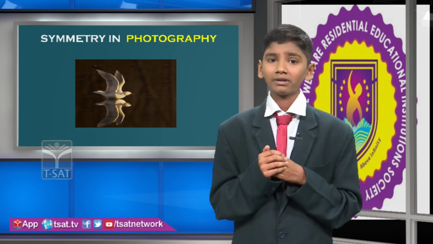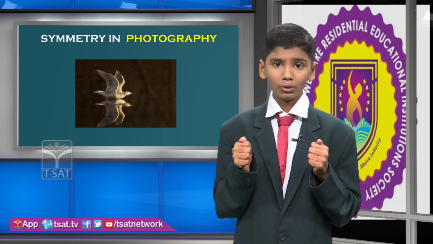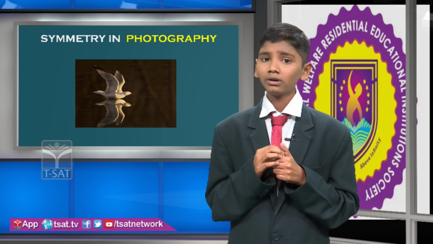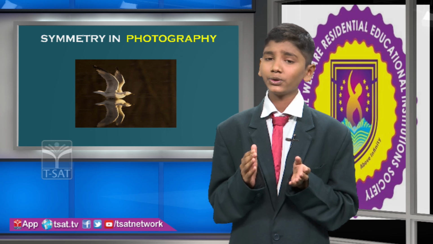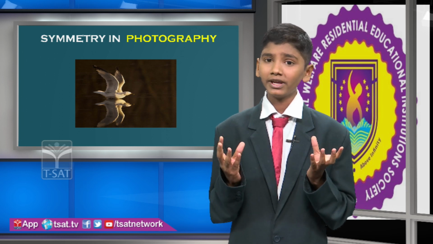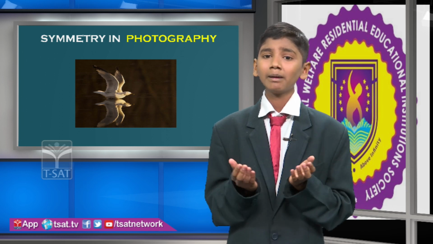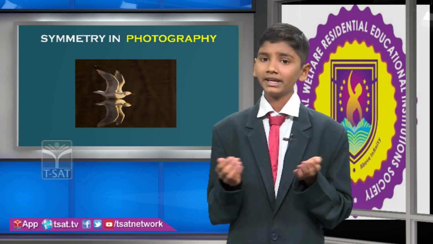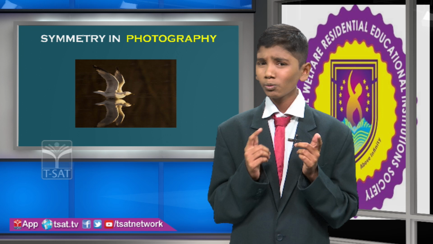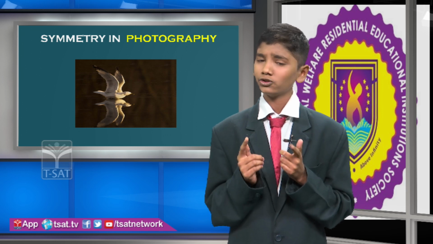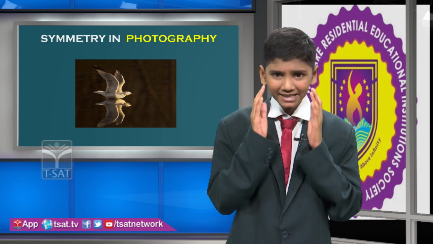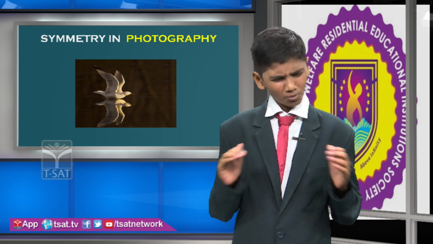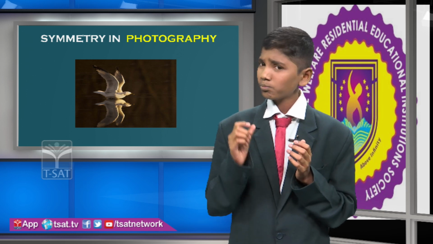Symmetry in photography. Symmetry is a powerful tool that lets you automatically create harmony and aesthetically place balance and proportion in photography. You probably learned about symmetry in geometry class, but I rarely see photographers apply it in their work. That's too bad, because symmetry is a powerful tool.